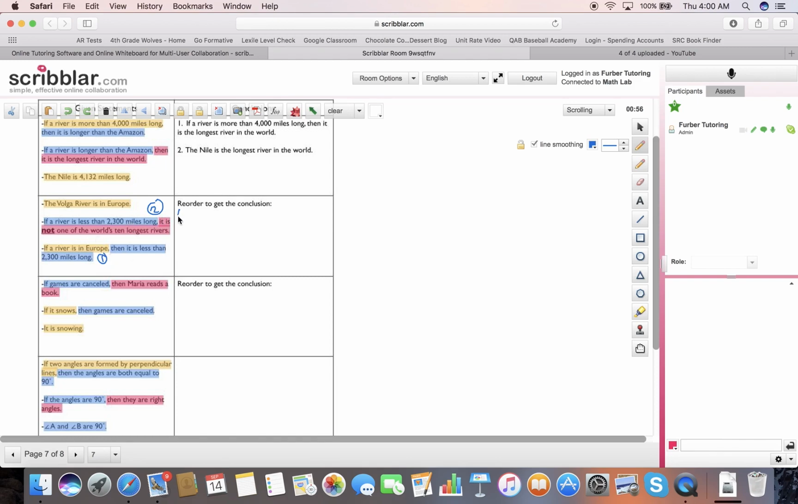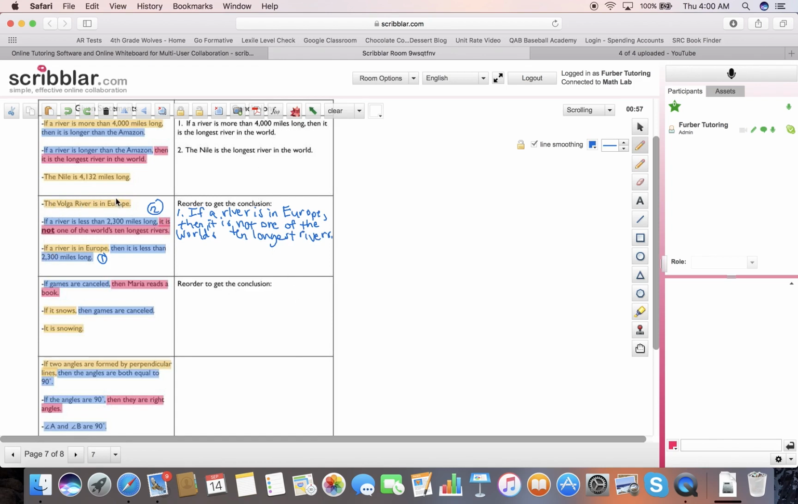So if that's the case, then the first law of syllogism conclusion I can draw is, if a river is in Europe, then it is not one of the world's 10 longest rivers. Okay? All right, so then what does this statement tell us?